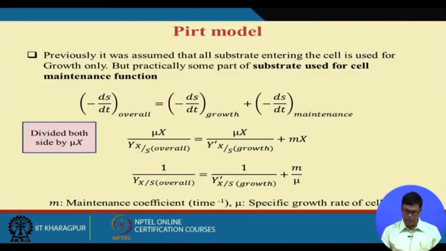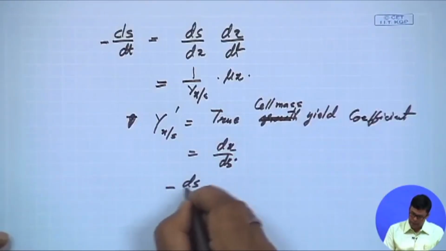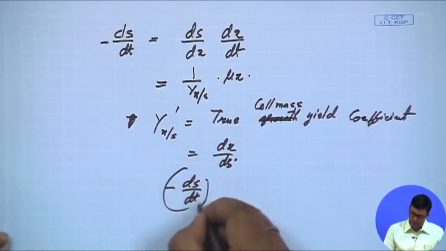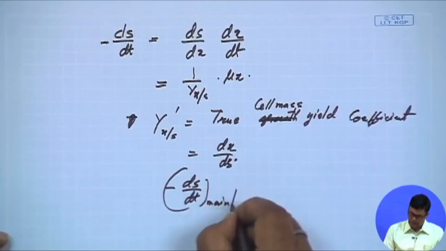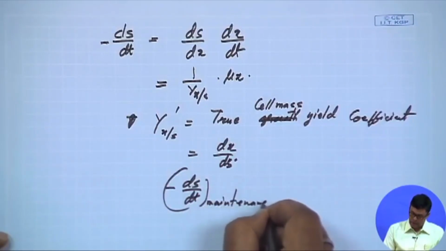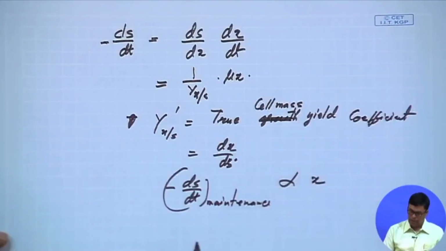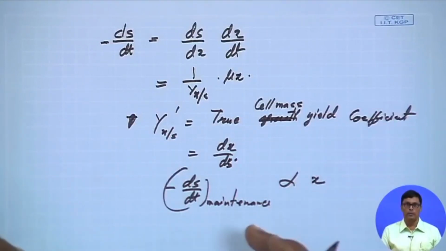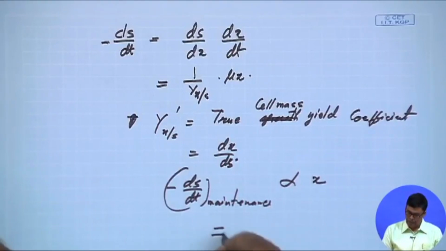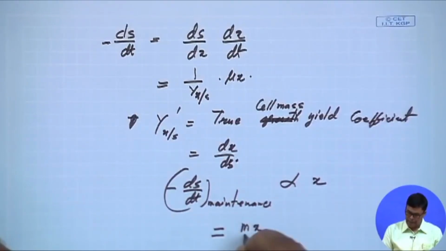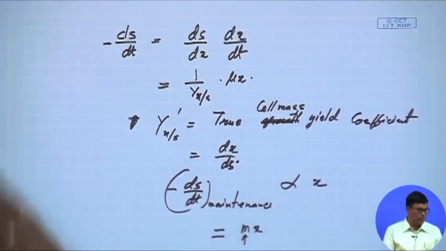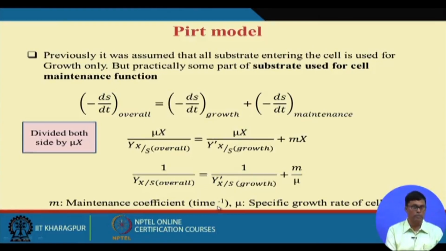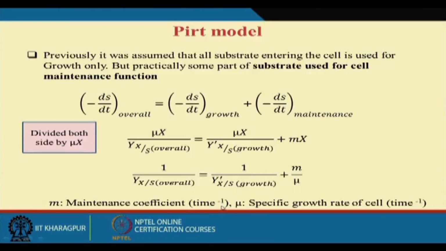Now another thing I want to tell you: the rate of substrate used for the maintenance of the cells, dS/dt used for maintenance, is proportional to the cell mass concentration. More cell mass concentration, more will be the maintenance. Less cell mass concentration, less will be the maintenance. That is why it equals m into X. m is called the maintenance coefficient, and its unit is time inverse.